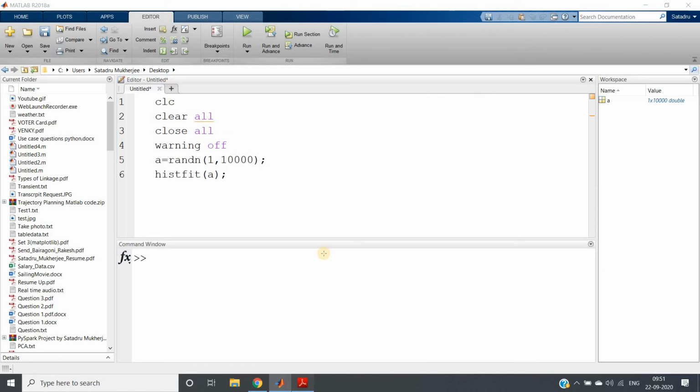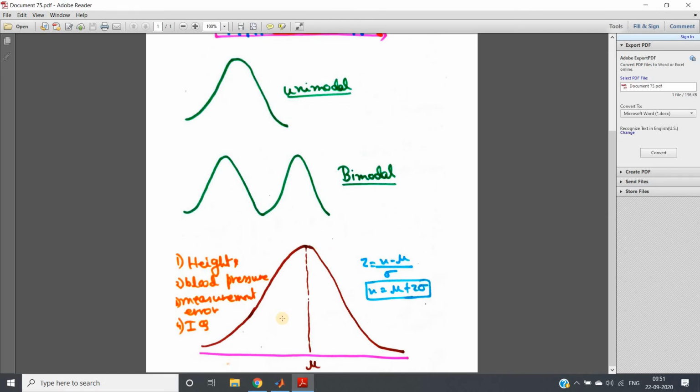Now, one very popular interview question, carefully try to understand. What is the relationship between mean, median and mode in the case of an actual Gaussian distribution, which is symmetric? This is a very popular question. Try to think for a moment, pause my video and think. What is the relationship between mean, median and mode in the Gaussian distribution? So the answer is, in the case of Gaussian distribution, mean, median and mode are basically the same.